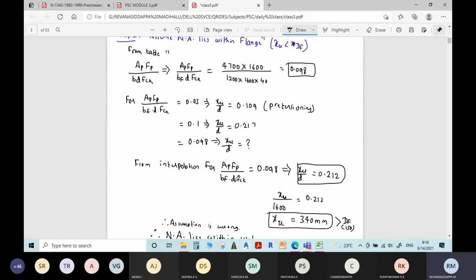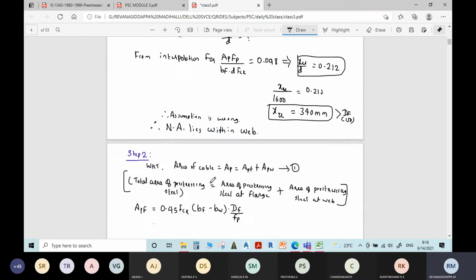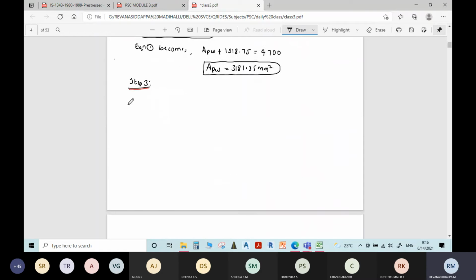Here this area becomes APW, width becomes width of web. Therefore the modified ratio is below, right? Therefore the modified ratio is